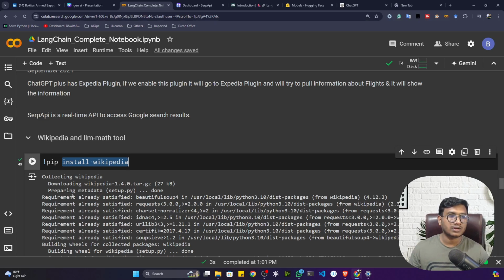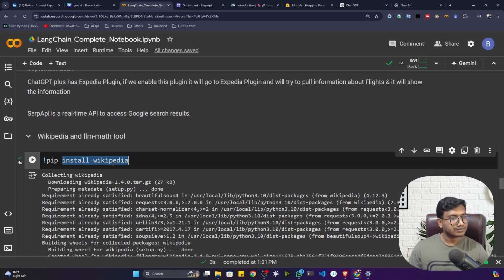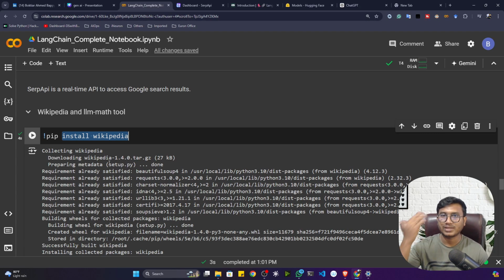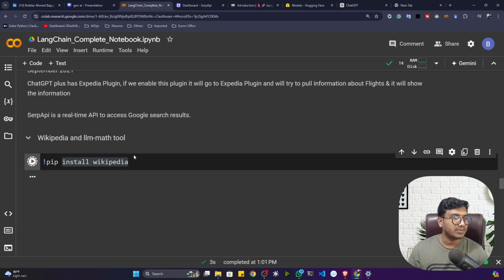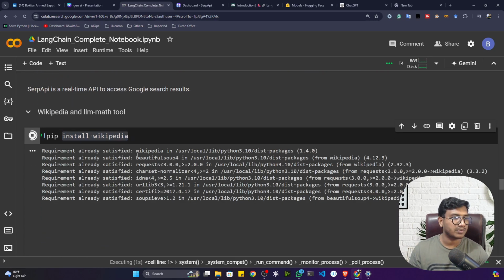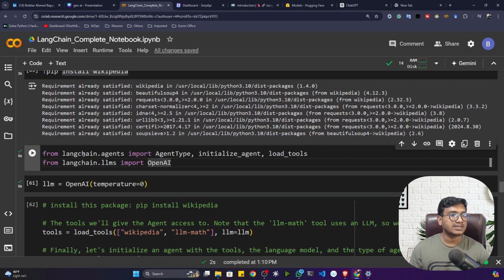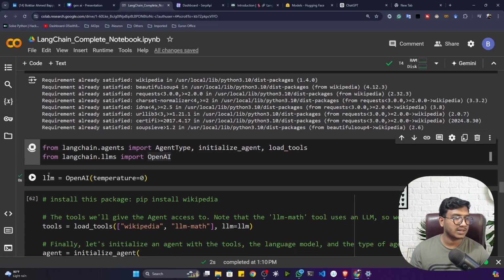You can also connect different third-party plugins. There are so many third-party plugins; if you search on Google, you will see the different ones people are using. You can also connect a weather API to get the recent weather. It is also possible. Now see, first of all, I will be installing Wikipedia just to show you the demo. Now you can see I'm importing these agents from Langchain. I'm importing AgentType, then initialize_agent and load_tools. Then I'm also importing OpenAI, which means I want to use the OpenAI large language model as of now.